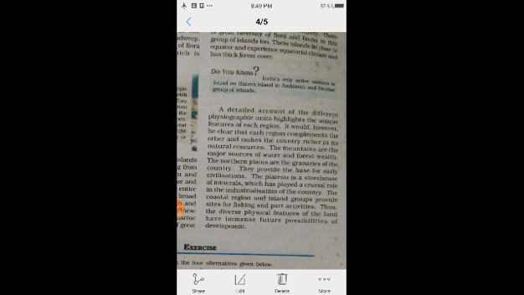Which types of plate movement have we seen? Convergent boundary, divergent boundary, and transform boundary. Once again, in short, like a summary, we'll discuss.